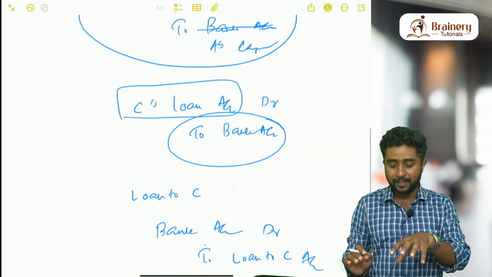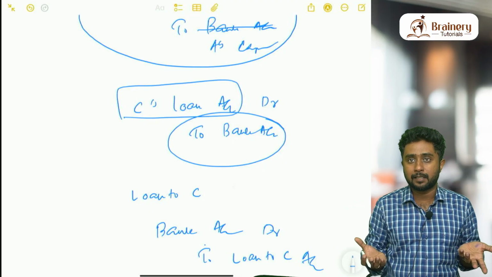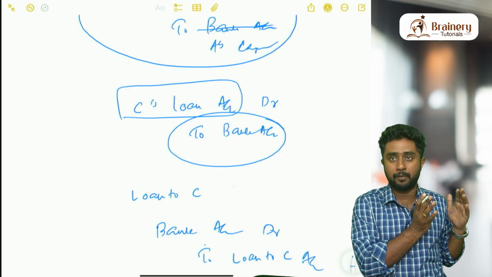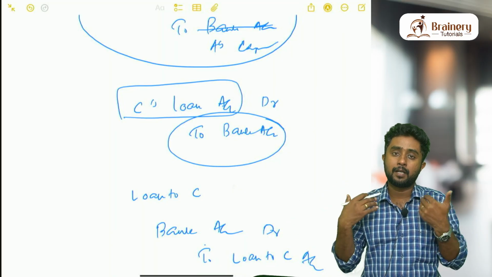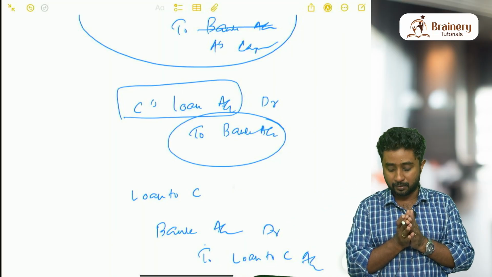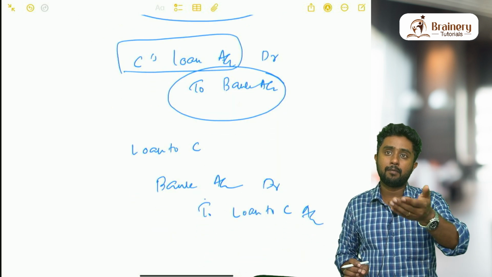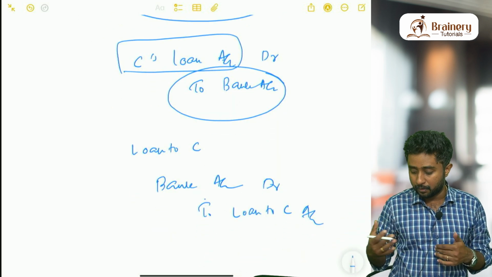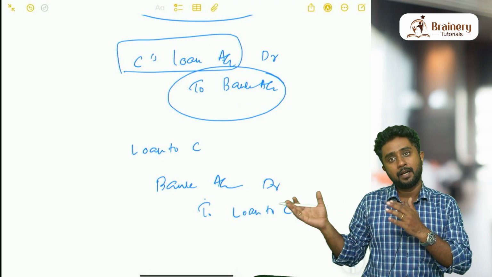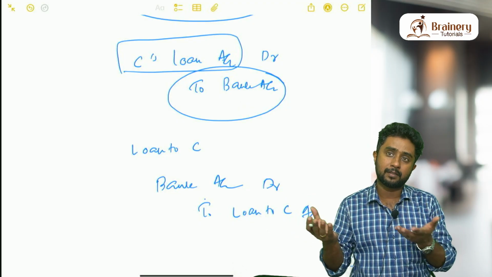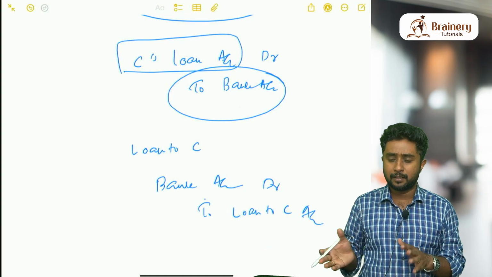Now when it comes to inside liabilities like partners' loan, instead of writing realization account, we have to write that account name itself: Loan account debit to bank. The bank part remains the same, but we will not be writing realization account. Similarly, when it comes to loan which we gave to the partner, we will write: Bank account debit to loan to C. We are receiving money, so bank account we can write, but we cannot write realization here because it is not going to realization account, it is shown as a separate amount. So that is the meaning of this one.